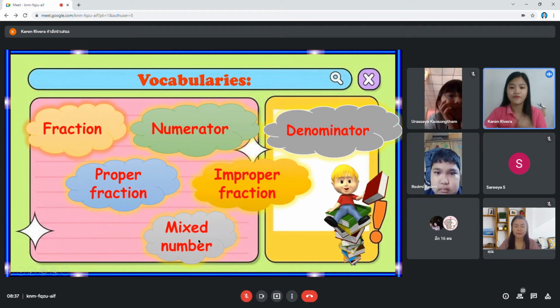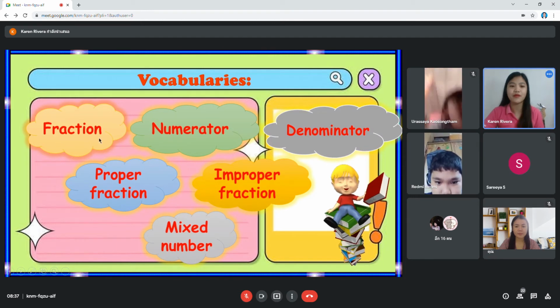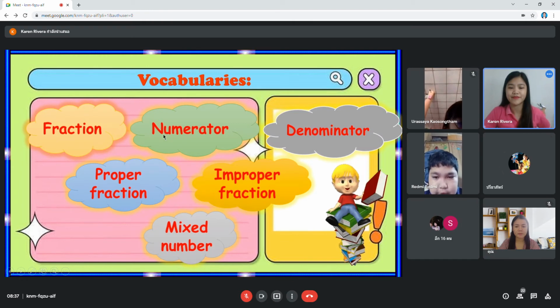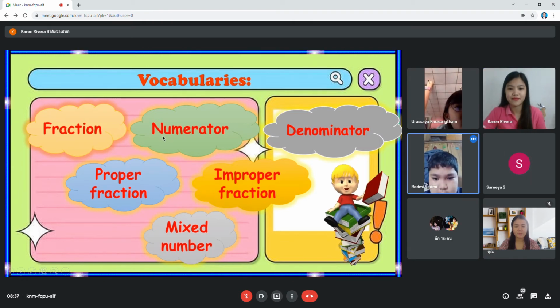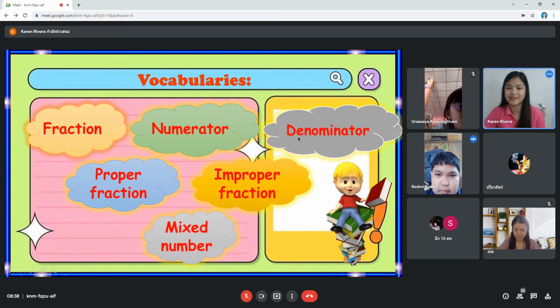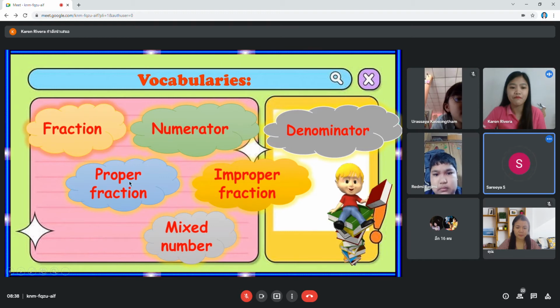Let's read them one more time. Fraction. Numerator. Denominator. Proper fraction.